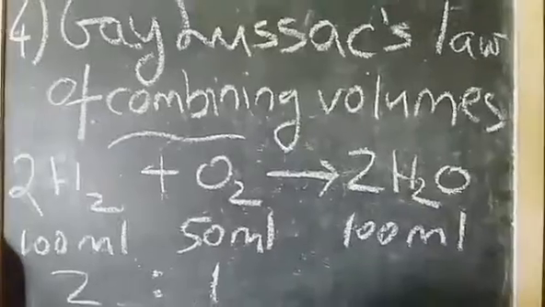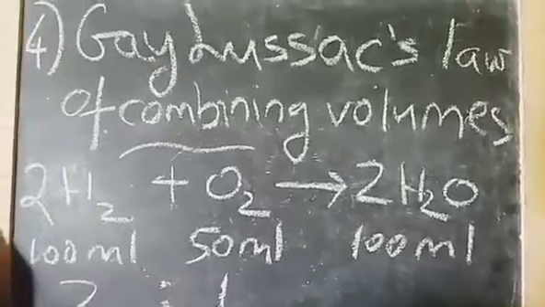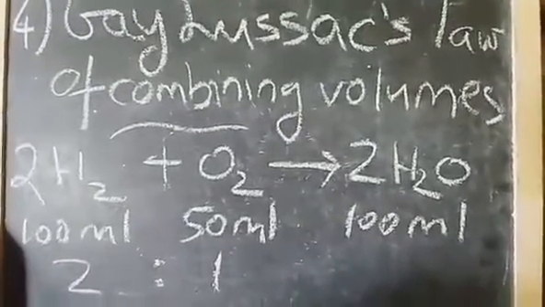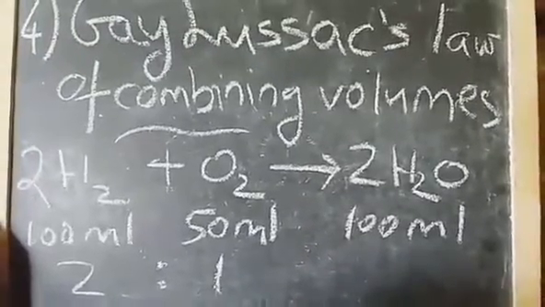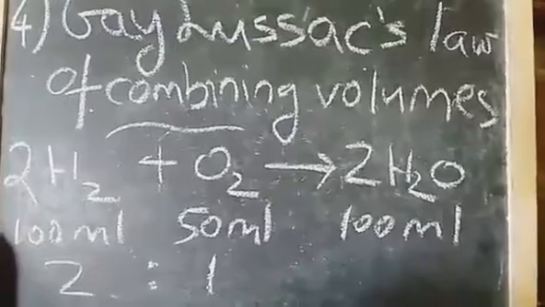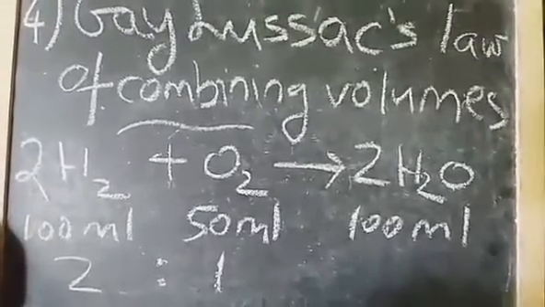Fourth law, Gay-Lussac's law of combining volumes. That is, whenever gases combine together, they always do so in a simple whole number ratio. Thus, H2 combines with O2 to form H2O. According to the balanced chemical equation, 2 volumes of H2 will combine with 1 volume of O2. So, the ratio is simple, 2:1.